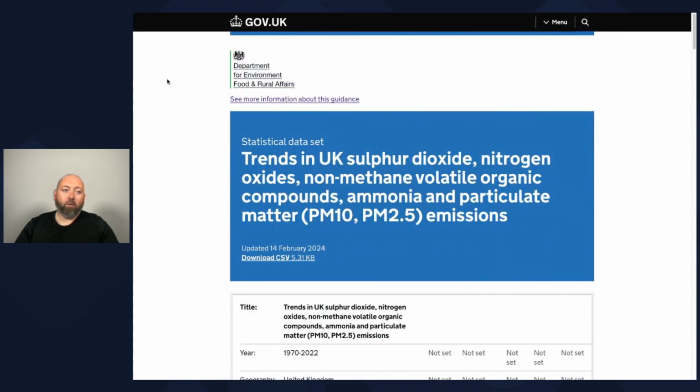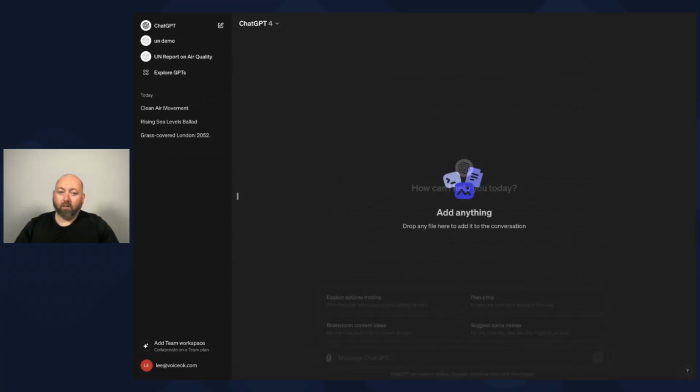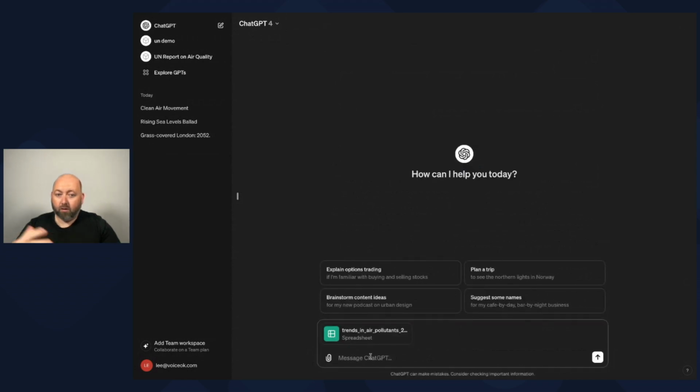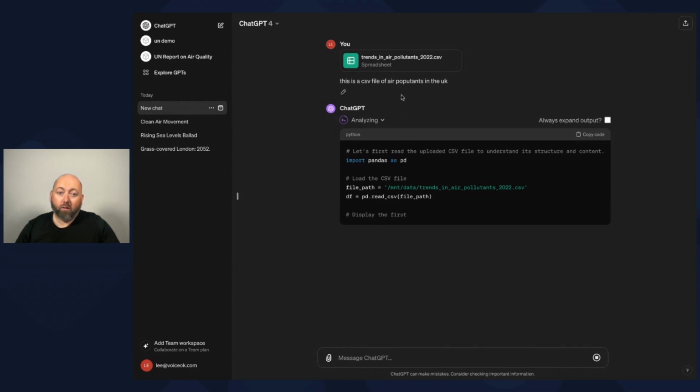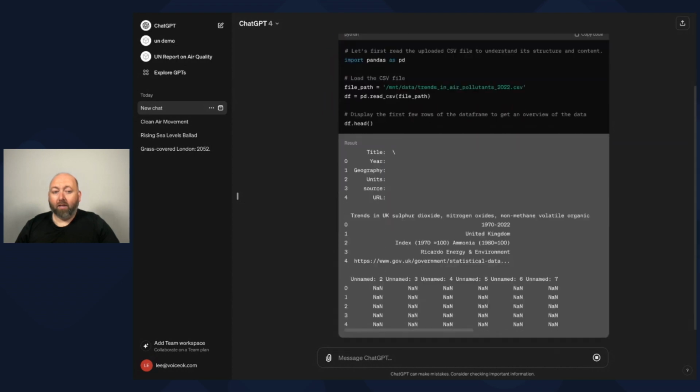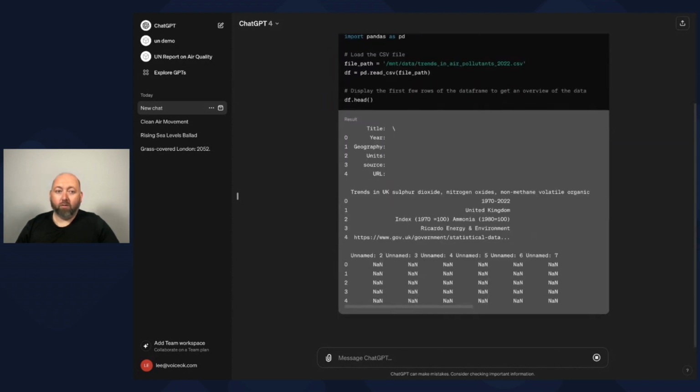But what we can do is jump over to our favorite tool, ChatGPT, and have a conversation with this data. I'm just going to drop that CSV file into the conversation thread and say, this is a CSV file of air pollutants in the UK. It's going to upload the file and analyze it, as we can see here. If we watch what it's doing, it's opening it in CSV format, pulling out the headings, and then some of the values.